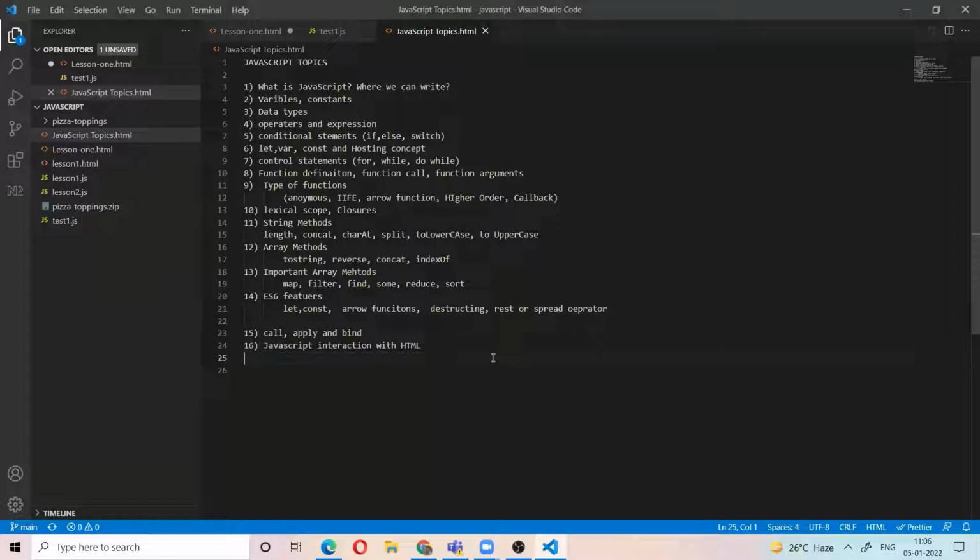These are all the topics I will cover in today's class. These are most of the topics covered in JavaScript. Okay, let me start. First thing, what is JavaScript?